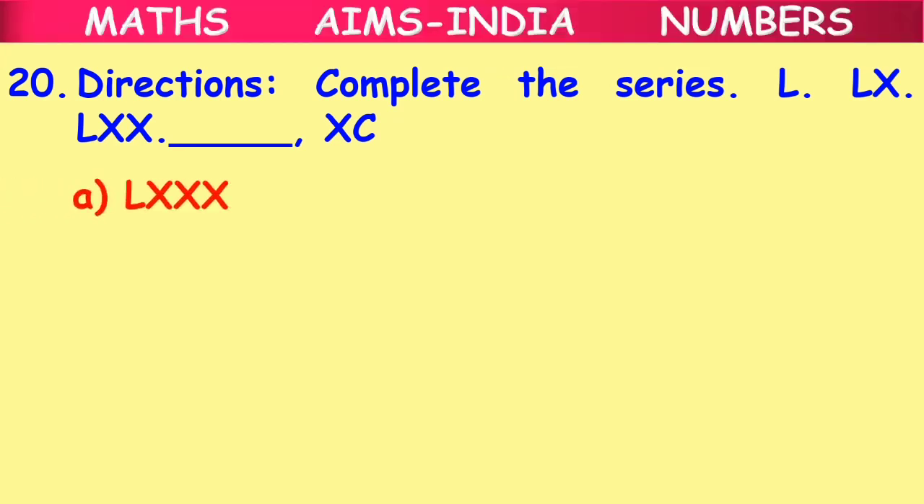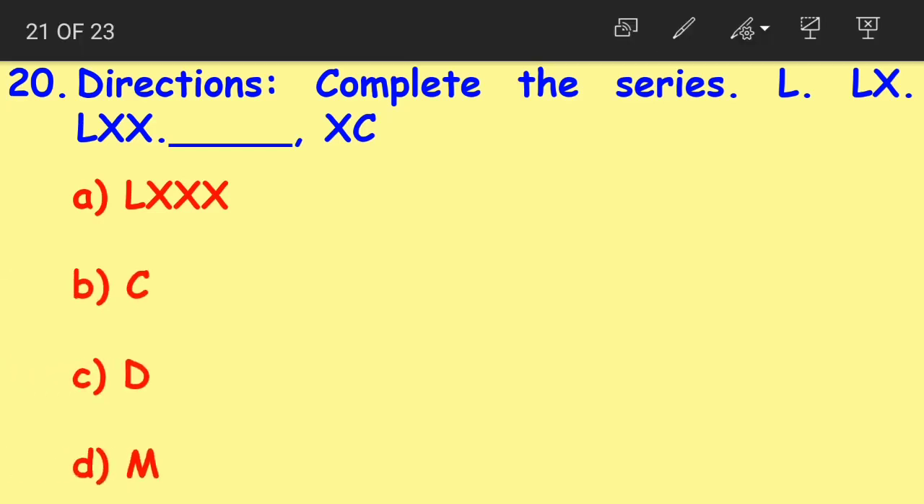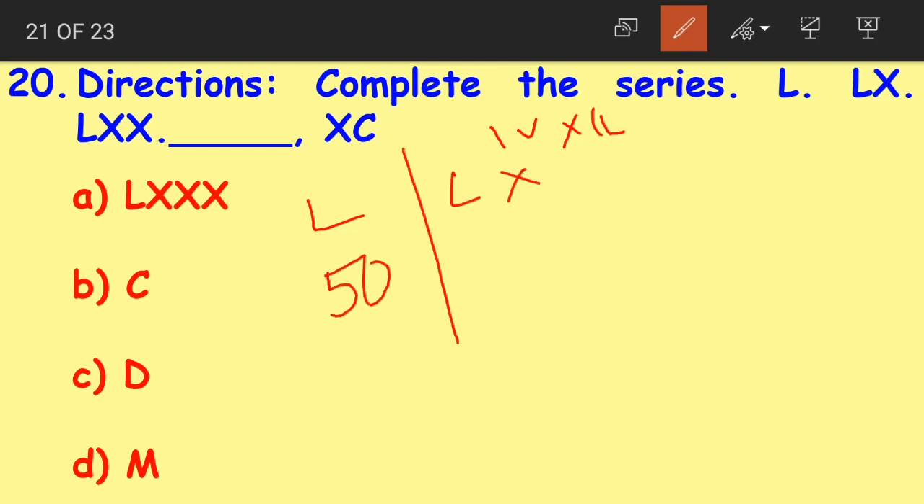Option A, LXXX. Option B, C. Option C, D. Option D, M. Again, the same method is to be followed here. The first number in the series is L. And as we know, what is the value of L children? So, L means 50.